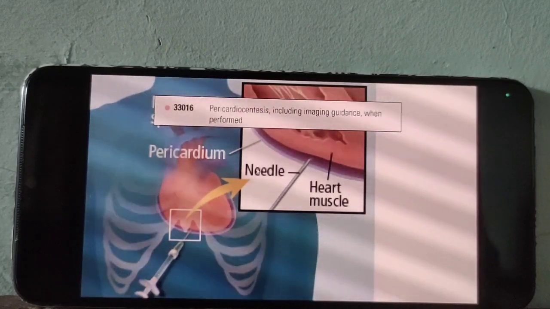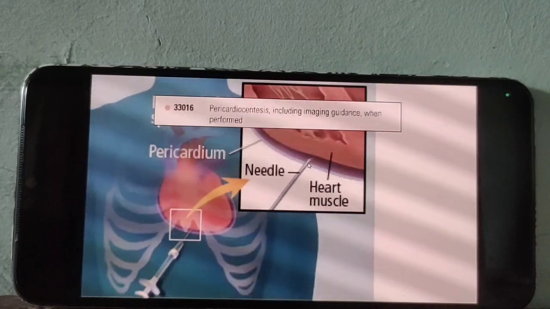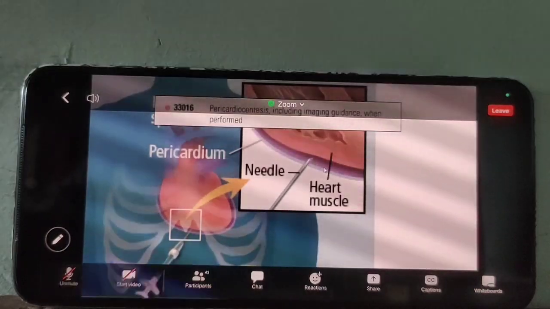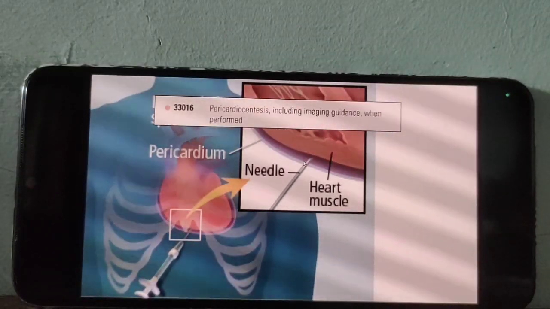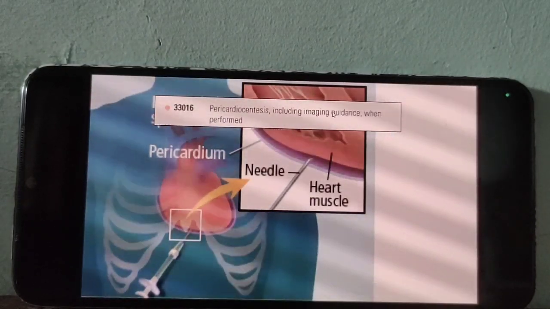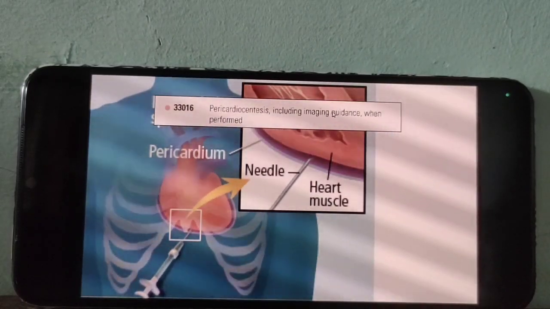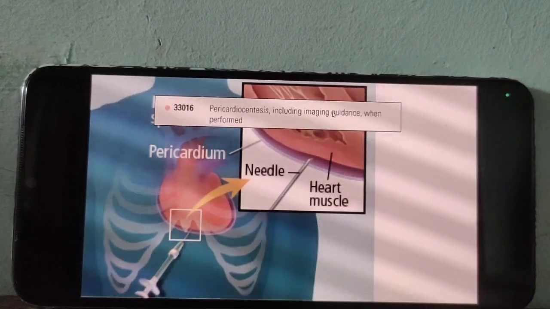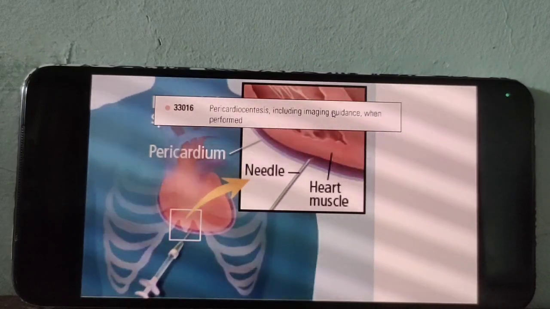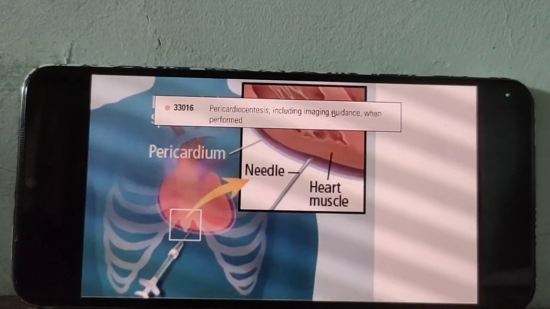This is pericardiocentesis. Centesis means puncture or aspiration. See that image. The doctor uses a needle to aspirate the fluid from the pericardial space, under imaging guidance, to aspirate the excessive fluid. So go for 33016. Here pericardiocentesis is the key term, 33016.